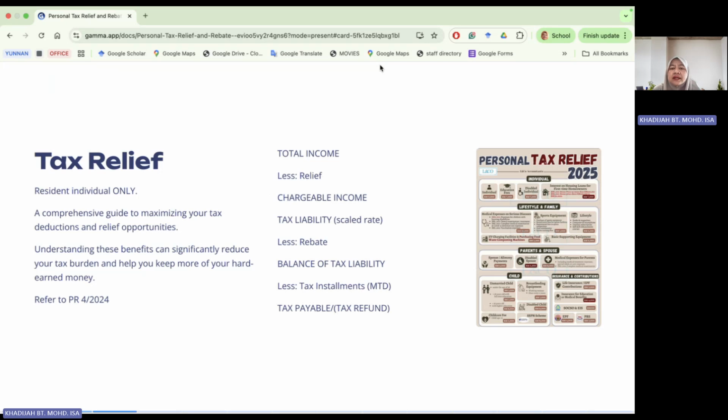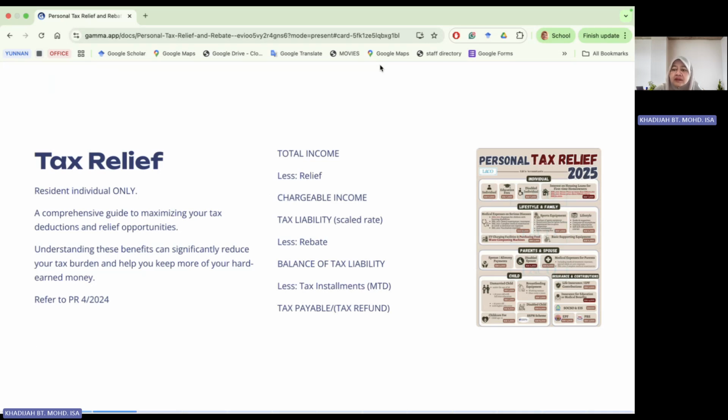So let's get back to our formula. Total income means that you have identified all your income from section 4A, 4B, 4C, 4D, 4E, and 4F. From there, you have your aggregate income, minus your current year business loss, minus your approved donation, then you come to your total income. So here we are referring to the total income. From there, you can claim your relief.